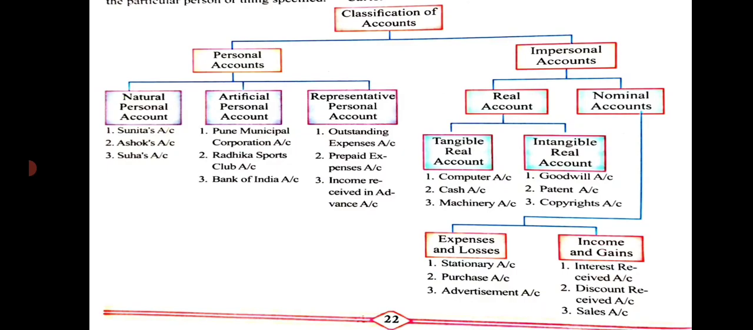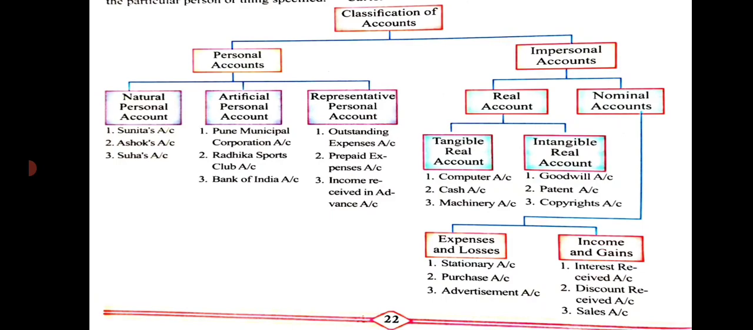And the third one is representative personal account. These accounts represent persons, though actually they are not persons at all. For example, outstanding expenses, that is, we have to give the amount after some period, so they are outstanding. Outstanding to whom? To somebody else. It may be a natural person or an artificial person. The expenses are outstanding, so it is a representative personal account.